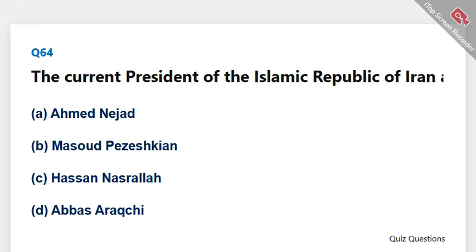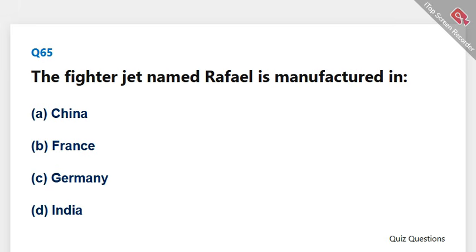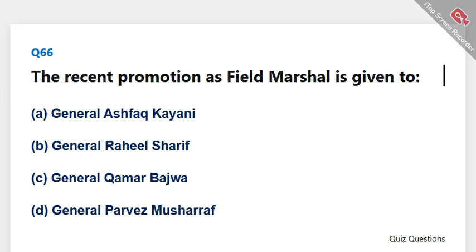The current President of the Islamic Republic of Iran as of July 2025 is. The correct answer is B, Masoud Pezeshkian. The fighter jet named Rafale is manufactured in. The correct answer is B, France. The recent promotion as Field Marshal is given to. The correct answer is B, General Raheel Sharif.